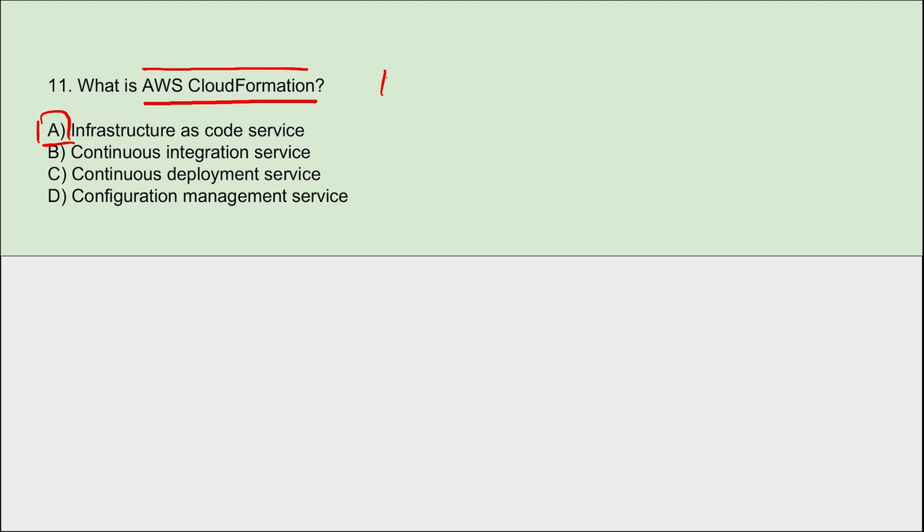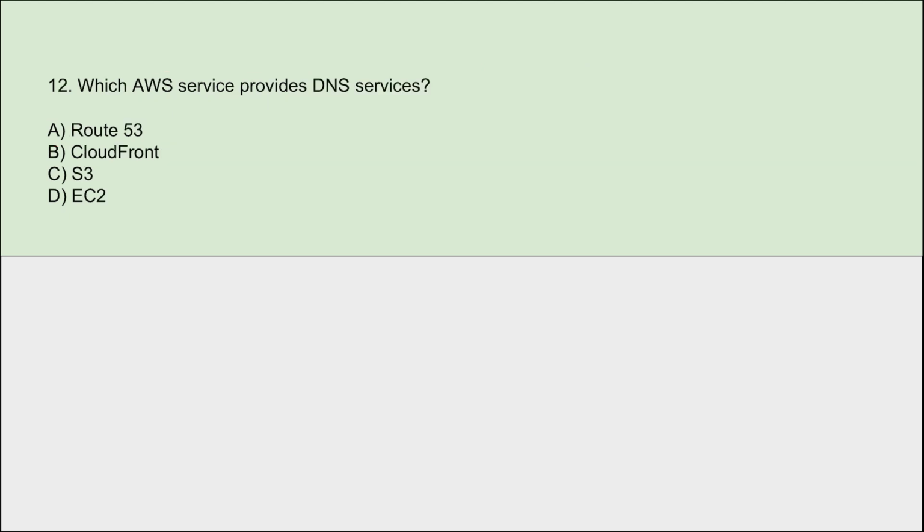CloudFormation will template various infrastructure configurations and this will automate the deployment. That is your AWS CloudFormation. Next, which AWS service provides DNS service? So DNS service is maintained by Route 53, right? It helps us with DNS routing and domain registration services. This Route 53 will integrate with other AWS services to enable seamless domain management.